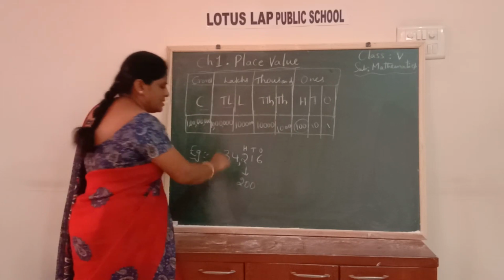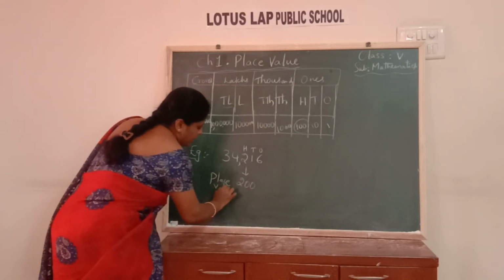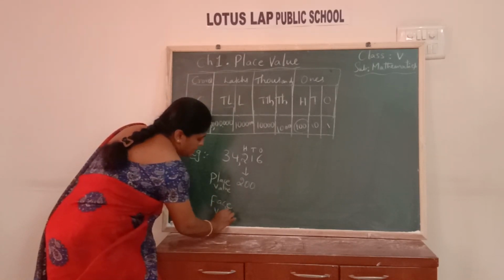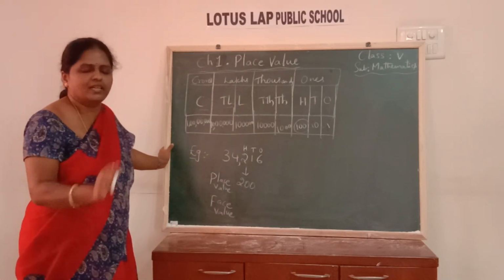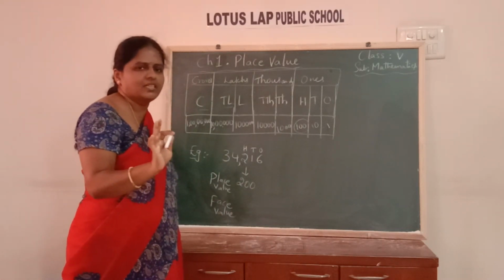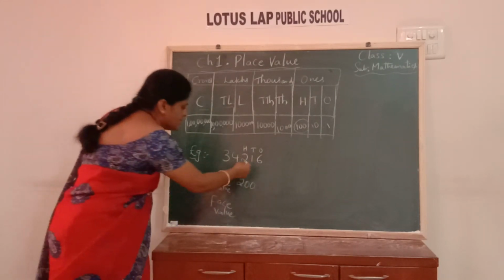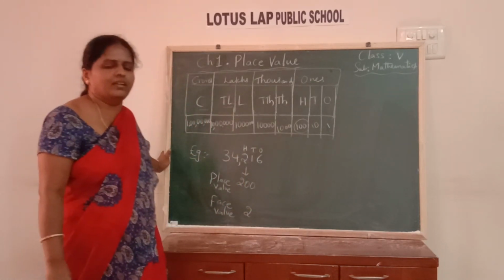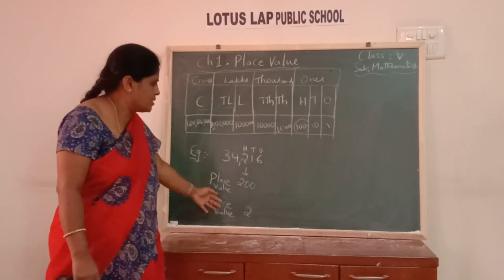And then what is the face value of 2, children? If place value is 200, then what is the face value of 2? Face value of a digit is nothing but the digit itself. Face value doesn't depend on the position of the digit in the number. Okay, it is just the digit itself. Okay, so the face value of 2 is 2 only. These all things you have learned in 4th class, children. Okay, so place value, face value.